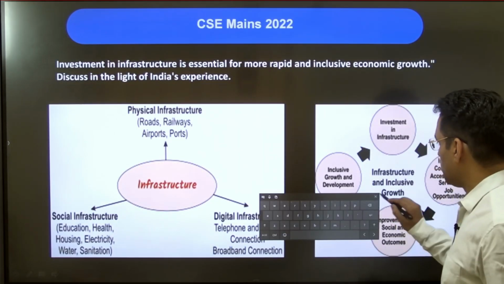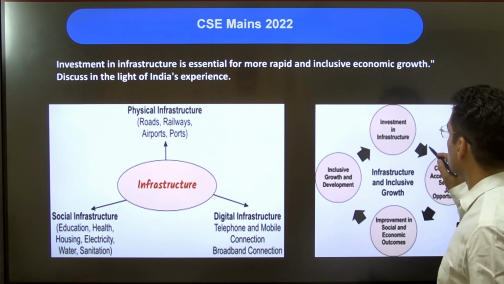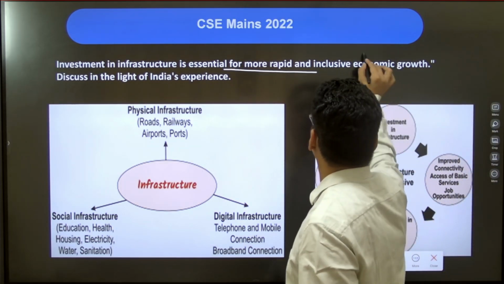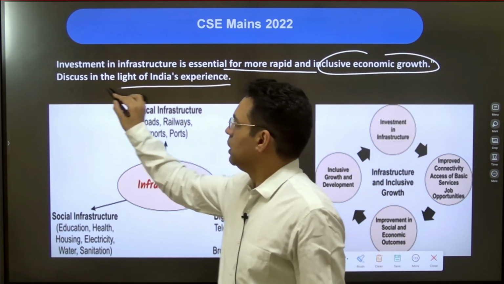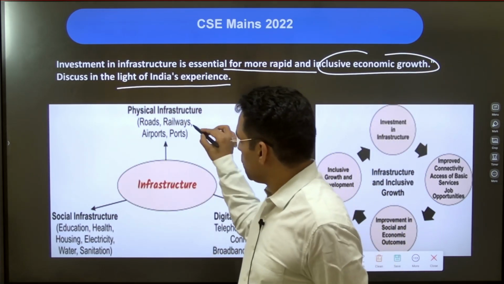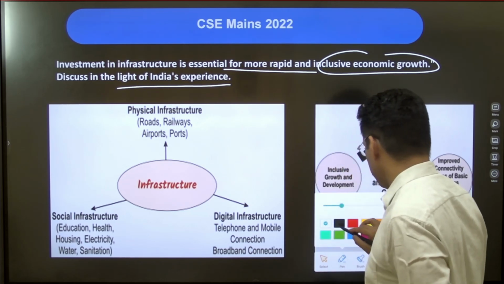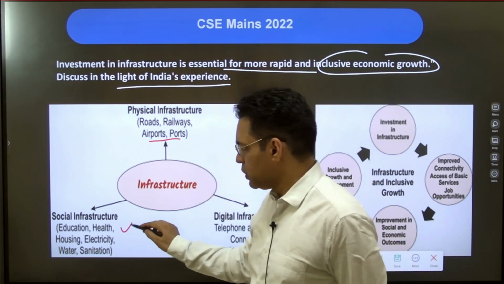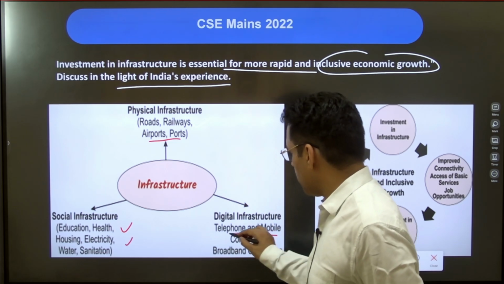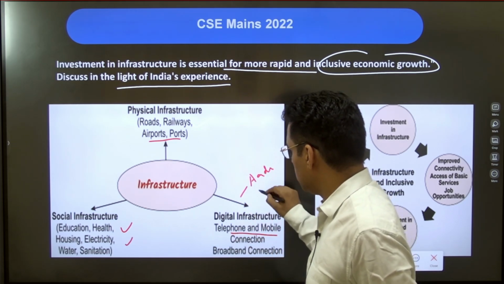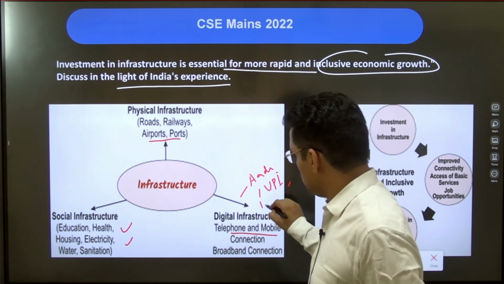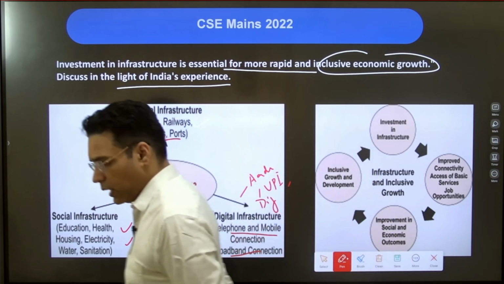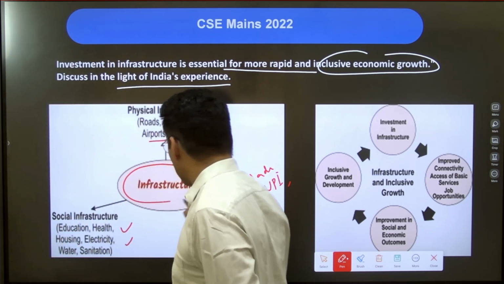And there is a question, the PYQ. The PYQ says that investment in infrastructure is essential for rapid and inclusive economic growth in the light of India's experience. So India has been investing in the infrastructure in terms of Bharatmala, Sagarmala, road, port, social infrastructure in terms of education, health, sanitation, and digital infrastructure in terms of Aadhaar, UPI, DigiLocker. Okay, so all those things will definitely help. Broadband connection, BharatNet. So there is a holistic approach of developing infrastructure.